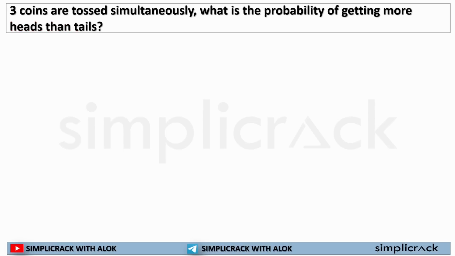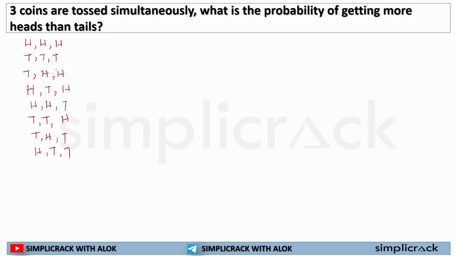Now, if three coins are tossed simultaneously, what is the probability of getting more heads than tails? So three coins are tossed. How many options will I get? Head, head, head; tail, tail, tail; tail, head, head; head, tail, head; head, head, tail; tail, tail, head; tail, head, tail; head, tail, tail. So how many options am I getting? 2 to the power 3, that is 8 outcomes.